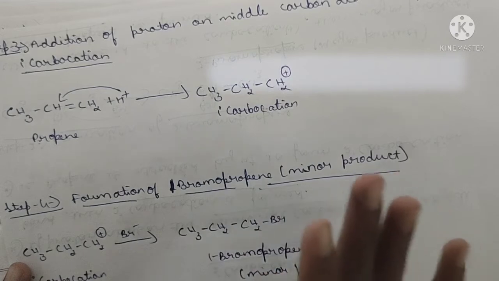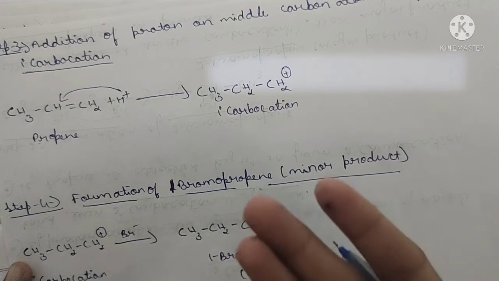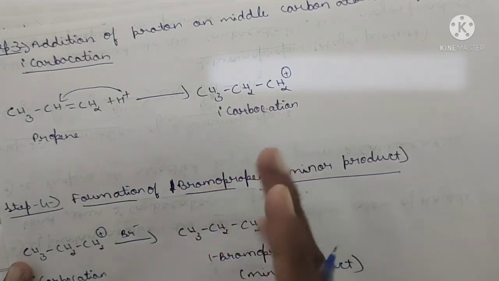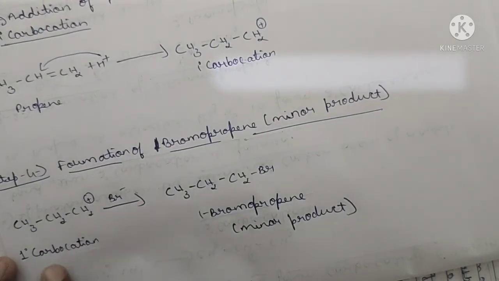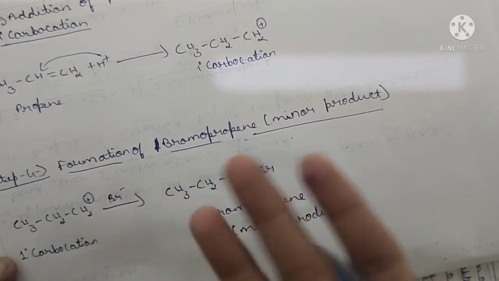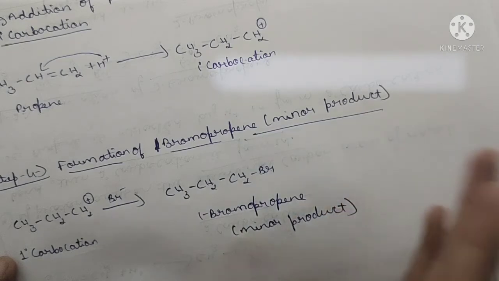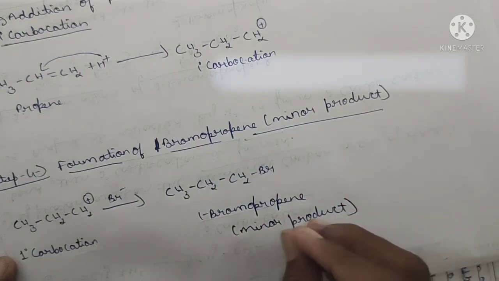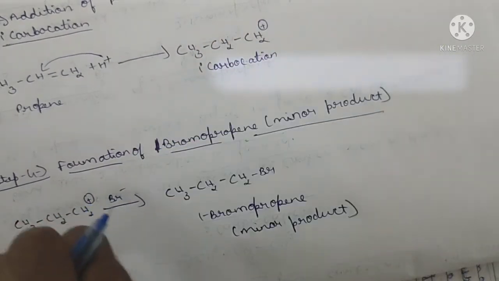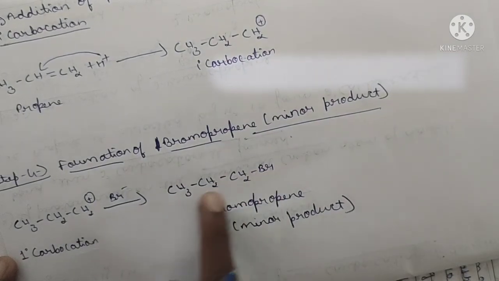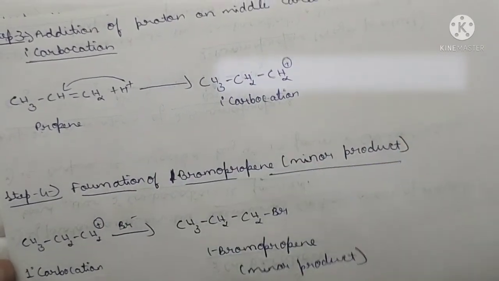Now formation of 1-bromopropane, that is the minor product. I have told you the product which comes from the primary carbocation is the minor product, and the product which comes from the secondary carbocation is the major product. So let's discuss by taking the primary carbocation. When the primary carbocation reacts with bromine, Br minus, then absolutely minus and plus show affinity, attractiveness, emotionalness. So this CH2 plus primary carbocation will receive the Br and form 1-bromopropane. It is the minor product. Got it? This is the simple explanation of Markovnikov's rule.